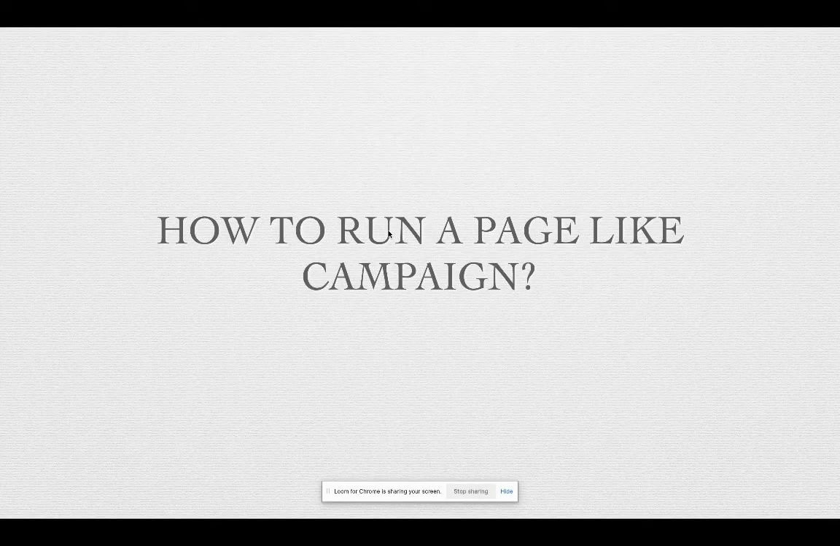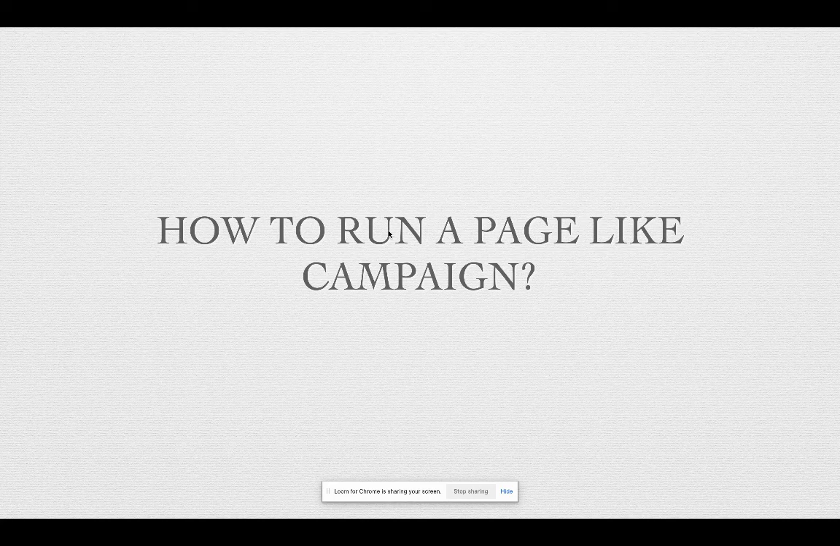So now we are going to see about page like campaign. So how do you run a proper page like campaign, right? In our previous lessons, you would have learned how to set up a page, how to create an ad account and business account, and also you would have learned more about Facebook ads and their types, right? So now we are going to see something about page like campaign.